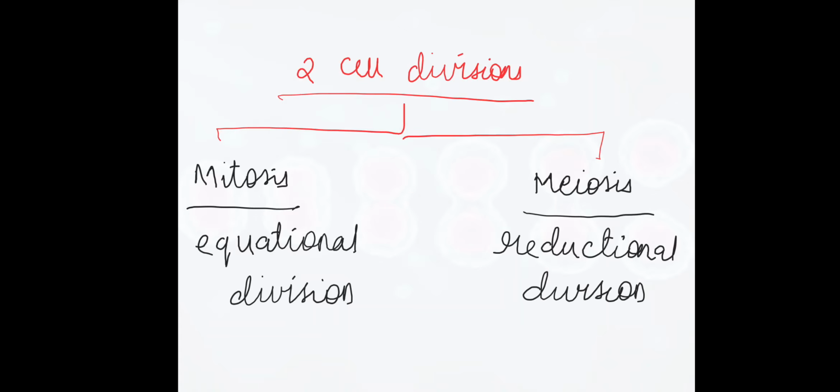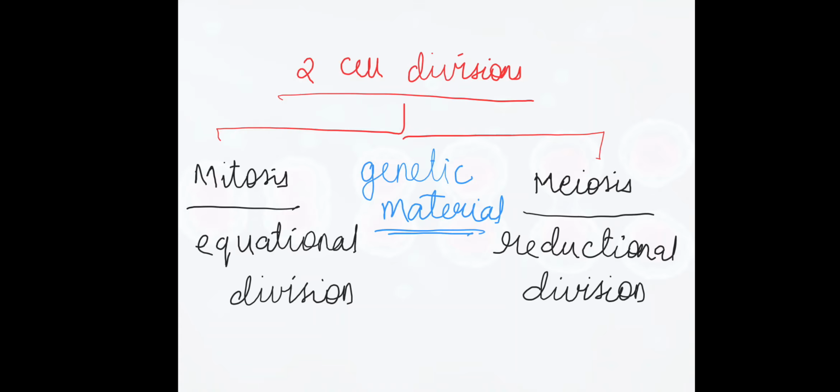Why this type of distinction between mitosis and meiosis? It is based on the genetic material.